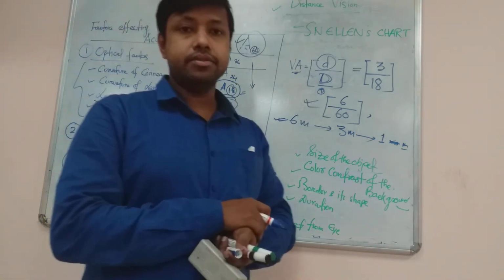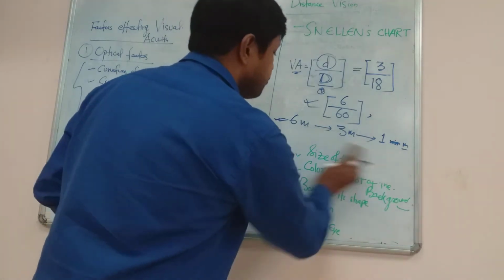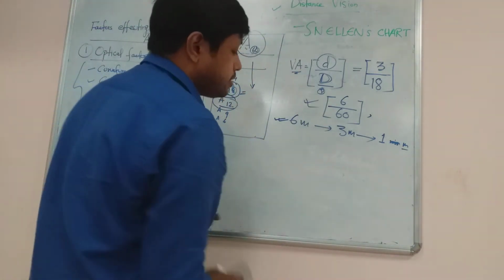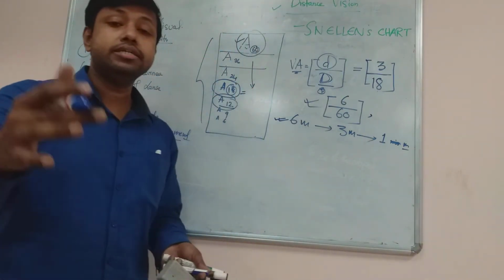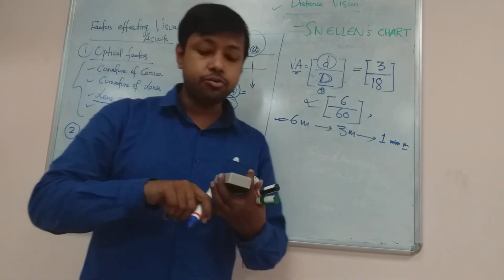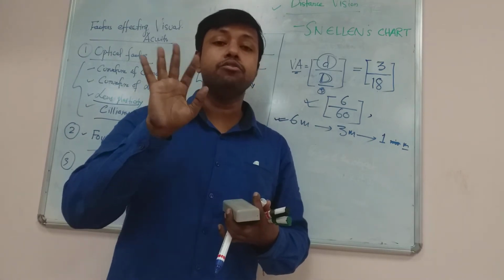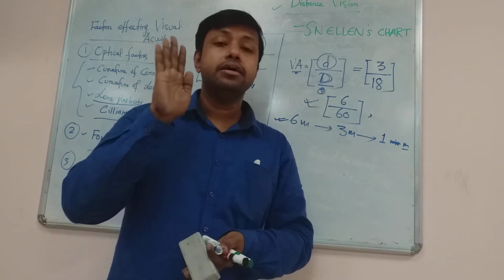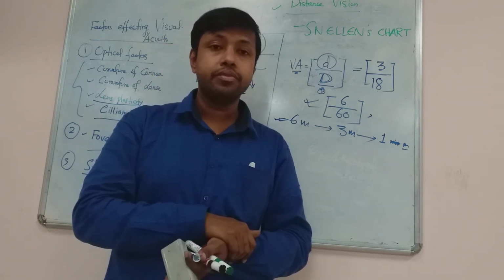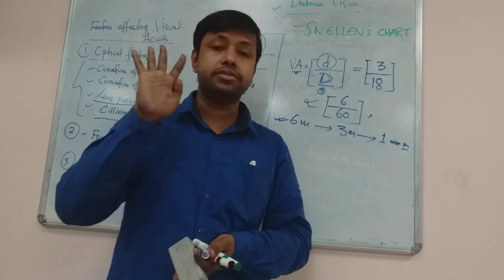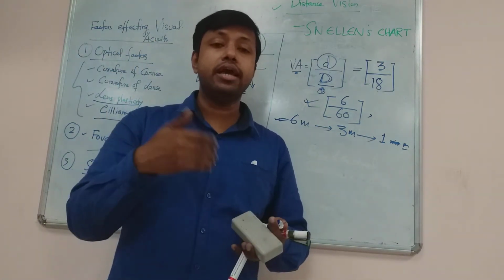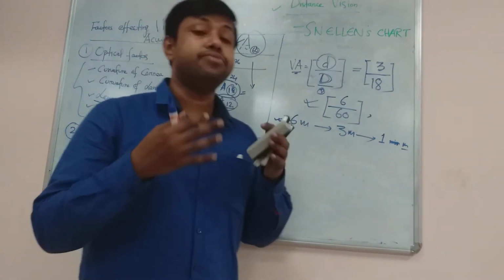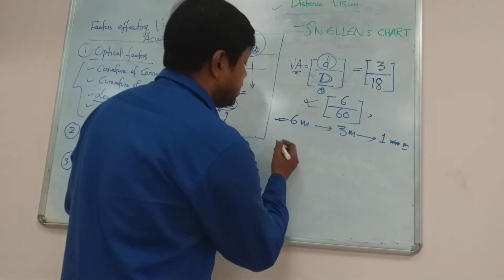Like the finger count test, then the light perception test. What is the finger count test? Here the subject is allowed to sit at a distance of 1 meter, and you show your fingers, the examiner's fingers, to the subject, and he has to tell the number of fingers you are showing. You can show 2 fingers or 3 fingers or 4 fingers, and the subject has to tell the number of fingers he sees. That is called the finger count test. Even if that fails, then there is another test known as the light perception test.